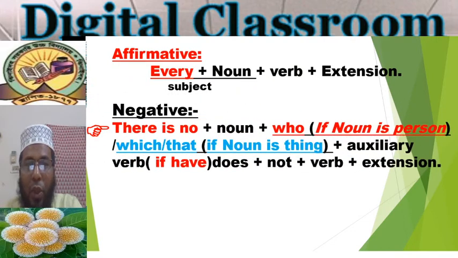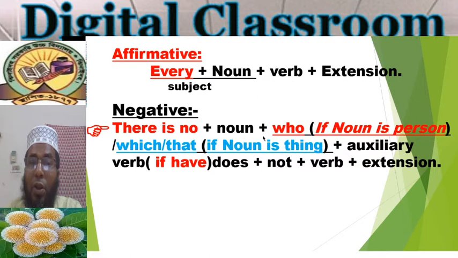Right. So look, we can also use there is no at the place of every, then the noun, and after the noun we can use who when the noun indicates a person. And sometimes we can use which or that when the noun is a thing. That means when the noun indicates a thing, then we can use which or that after the noun.